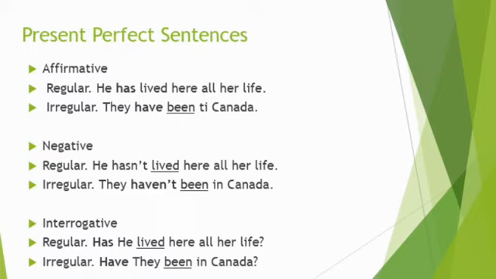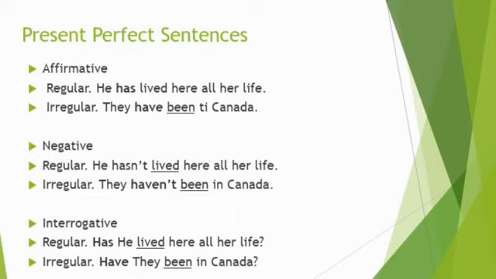At last, I am going to talk about present perfect sentences. Remember, we build sentences in affirmative, negative, and interrogative form, with regular and irregular verbs. In affirmative form, we have an example with regular verb. He has lived here all her life. In first place, we can see the subject he. Later, we use the auxiliary has. And after that, we can see the main verb in past participle.